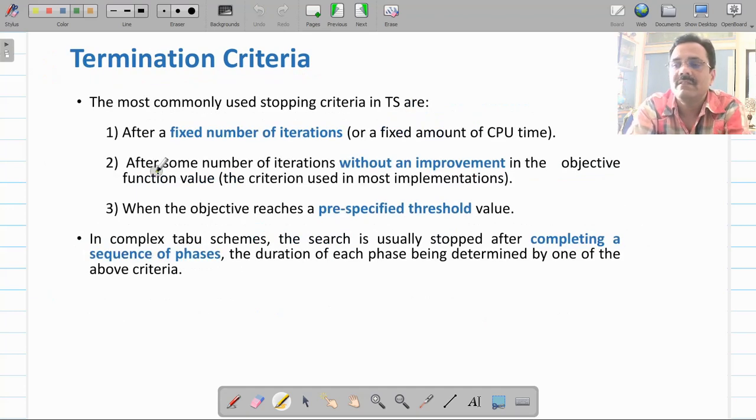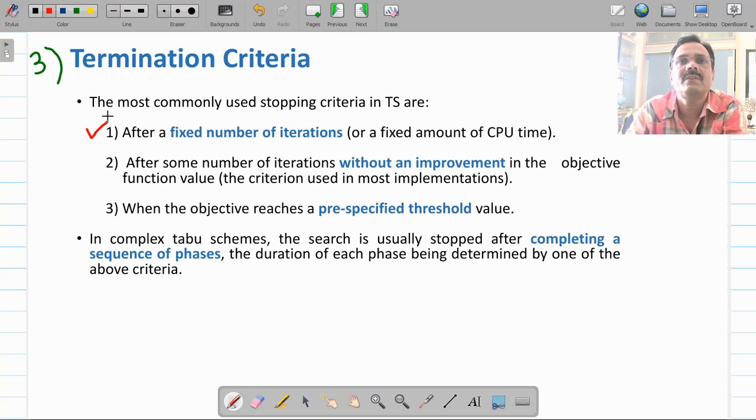Another parameter which is very important when we design a taboo search algorithm is the termination criteria. There are three different situations which you may use for deciding the termination criteria. First, you stop iterating and return the result after a fixed number of iterations, or after a fixed amount of CPU time.